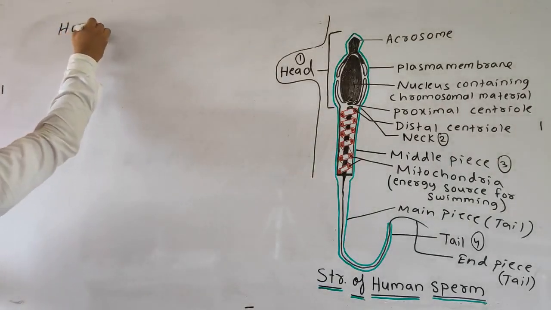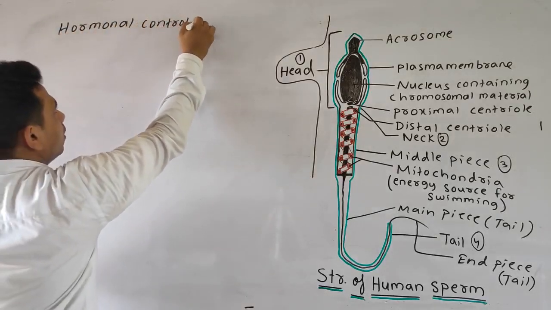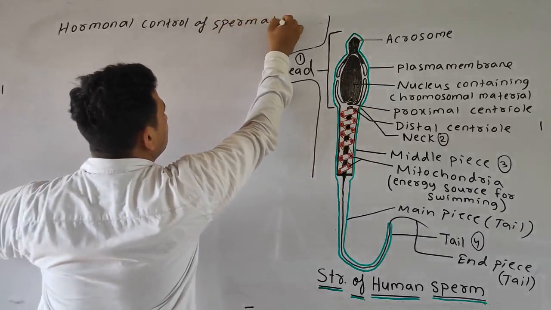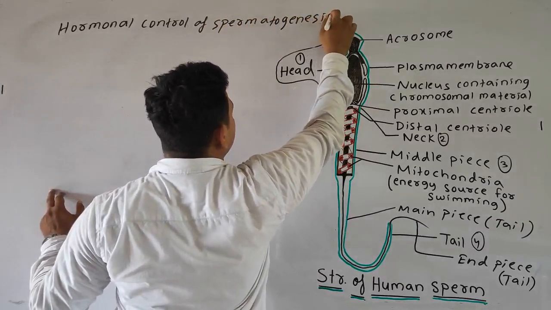Lastly, the hormonal control of spermatogenesis.